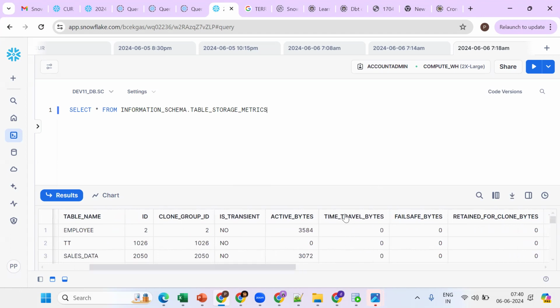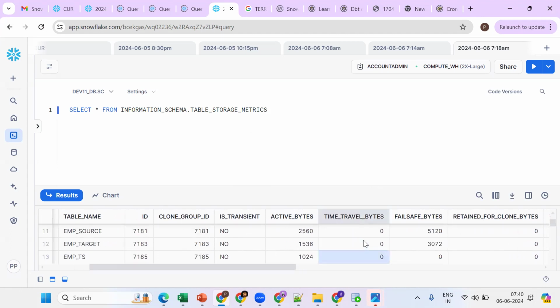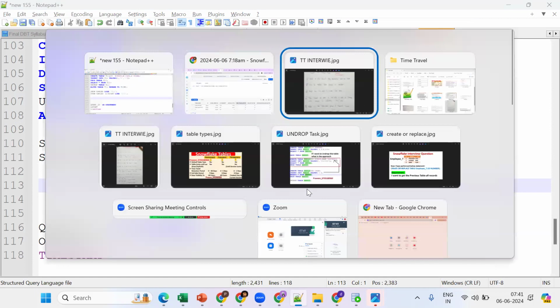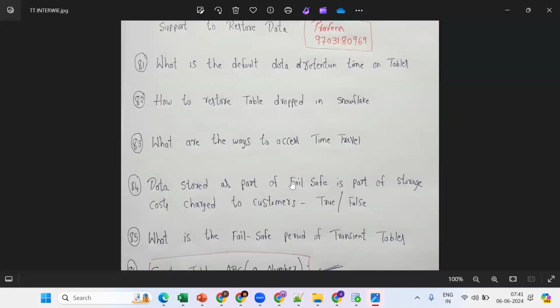So the entries are there: table time travel bytes, fail safe bytes. We go to information schema table storage metrics for active bytes, time travel bytes and fail safe bytes. Data stored as part of fail safe is part of storage cost, true, because Snowflake will be charging for 7 days.